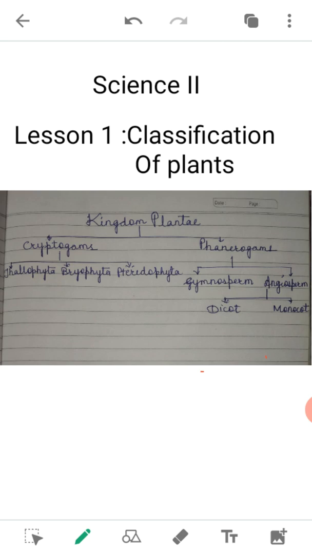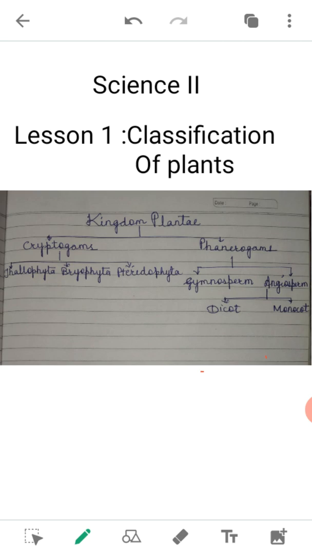Subkingdom cryptogams is divided into three divisions. They are Thallophyta, Bryophyta and Pteridophyta. In Thallophyta, the plant's body is not differentiated into root, stem and leaf. The examples of Thallophyta are algae, and fungi like yeast and mold. Algae like Ulva, Chara, Spirogyra are examples of Thallophyta.